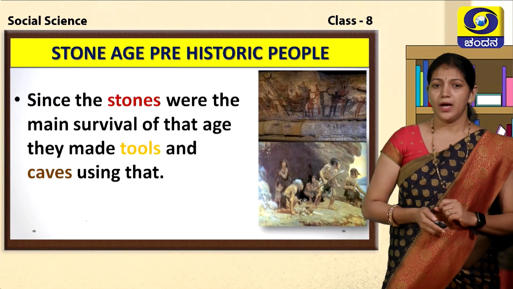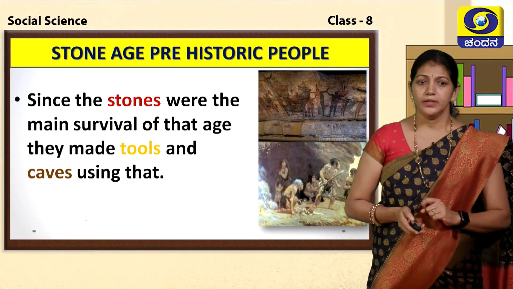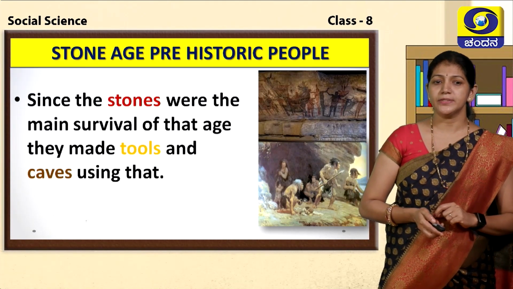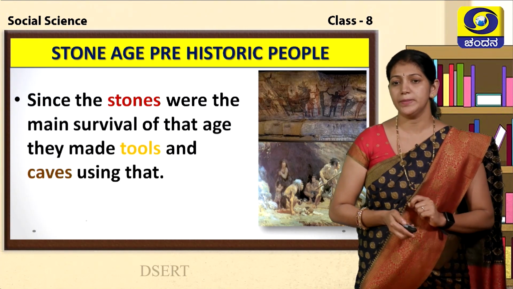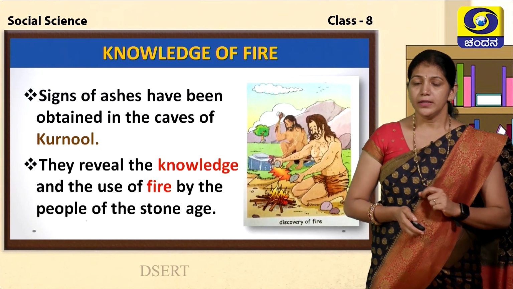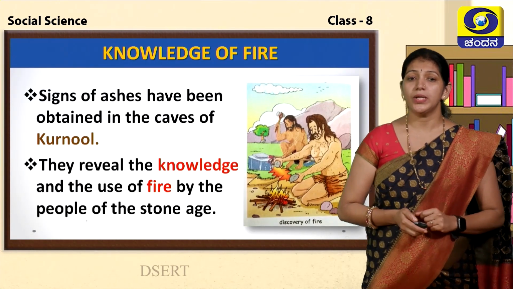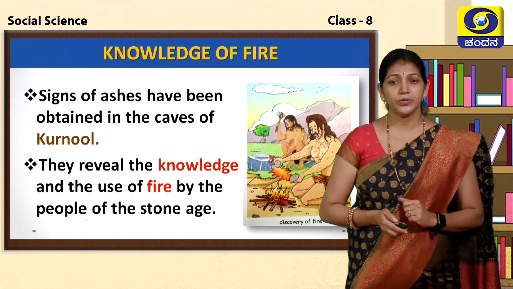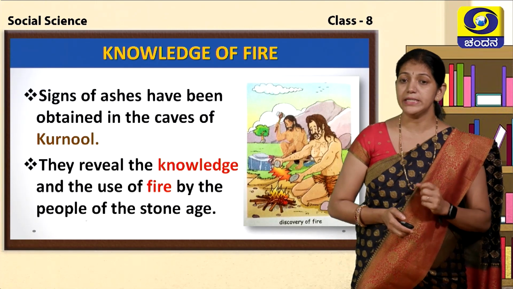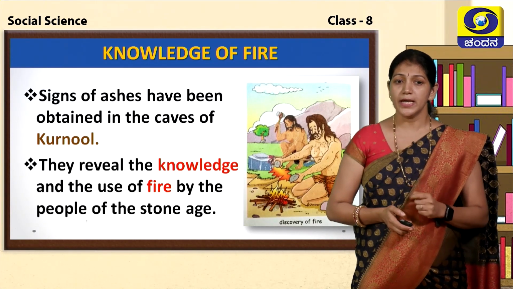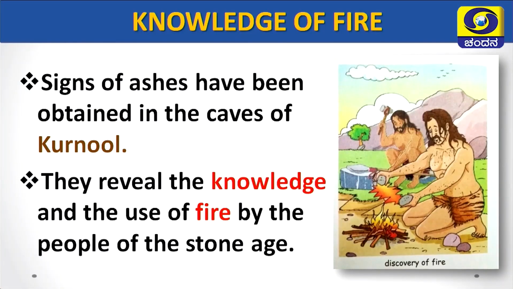Stone Age period. Since survival was the main concern of that age, they made tools and used caves. They also had knowledge of fire. You know, children, Stone Age people used fire for different purposes. Signs of ashes have been obtained in the caves of Kurnool and reveal the knowledge and use of fire by the people of the Stone Age.